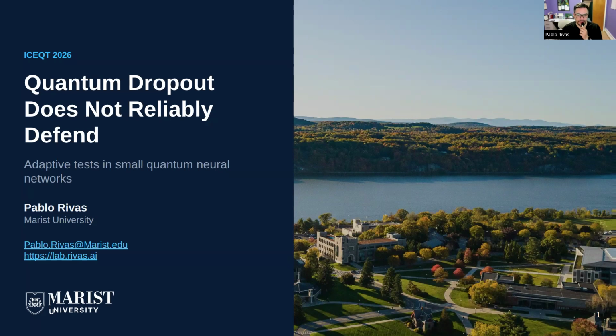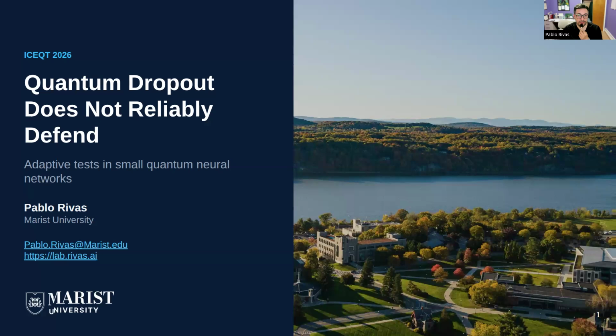Hello, my name is Pablo Rivas, and today this talk is about a negative result that we think is very useful. The paper asks whether quantum rotation dropout can act as an adversarial defense in small quantum neural networks. The title gives away the core answer. It does not reliably defend. But the point is not that the project failed.